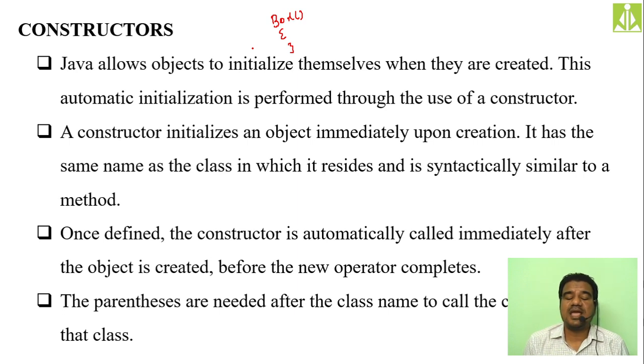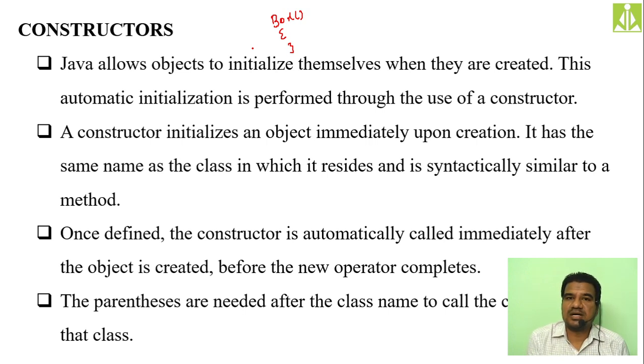It has the same name as the class name in which it resides and is syntactically similar to a method. We are saying similar, we are not saying same. The reason, because it will have some special properties as well. Because of that reason, we are not saying same, rather we are saying similar. Okay, so your constructor name must be same like your class name. It is one of the special properties.